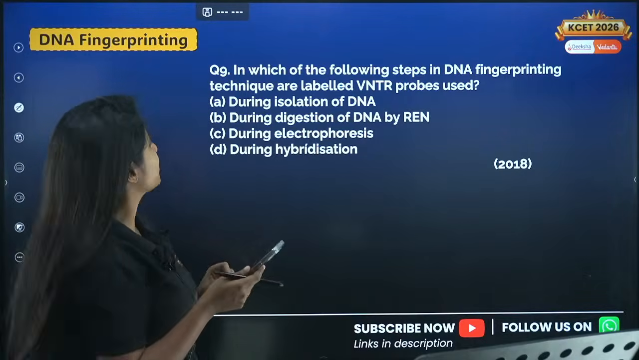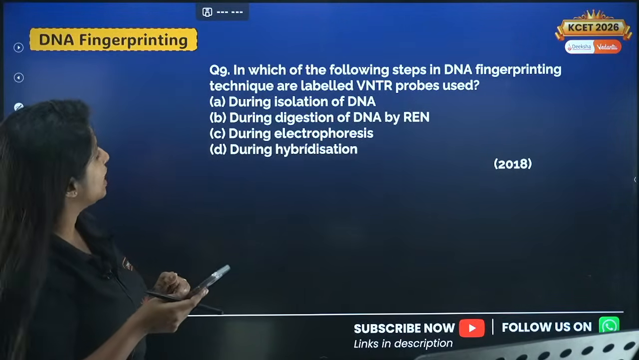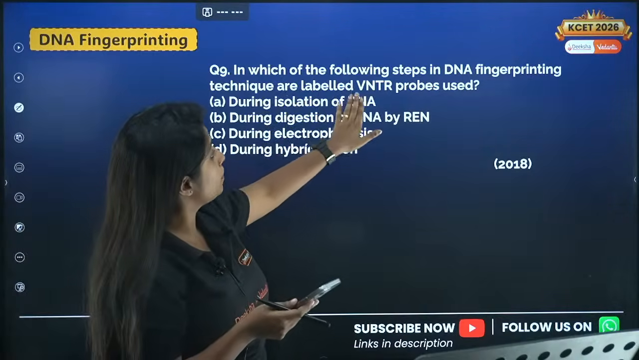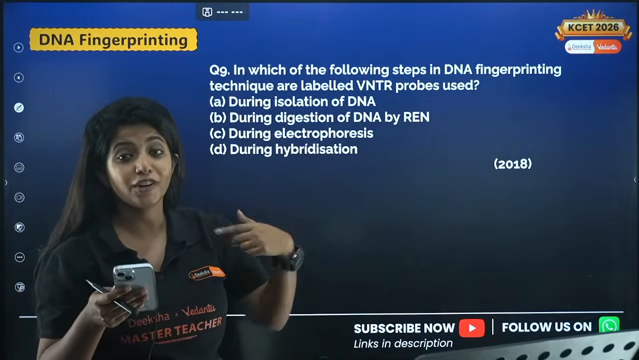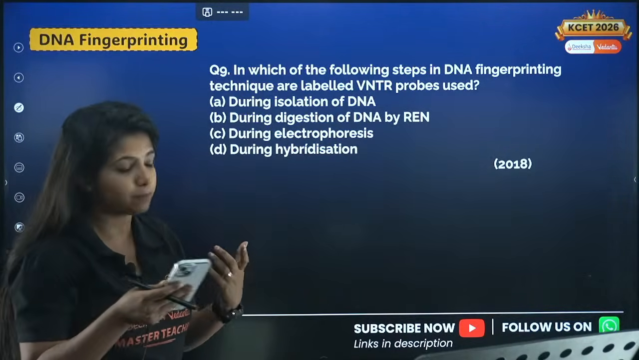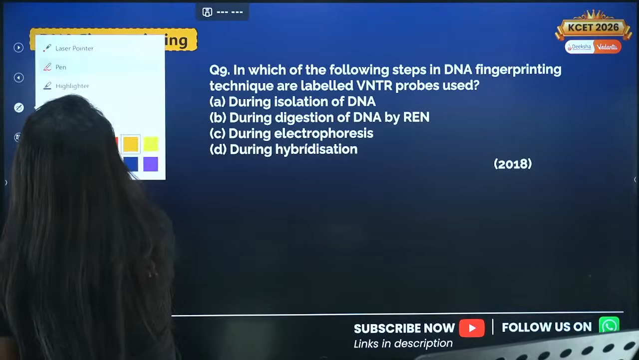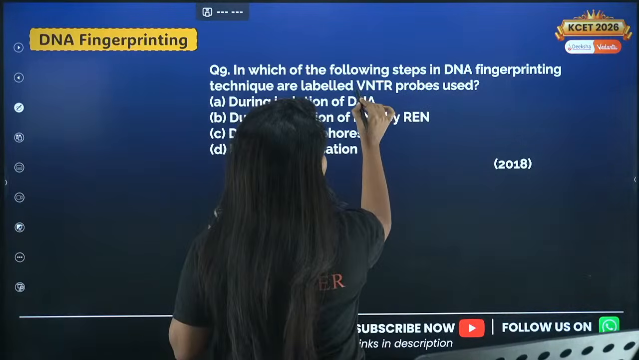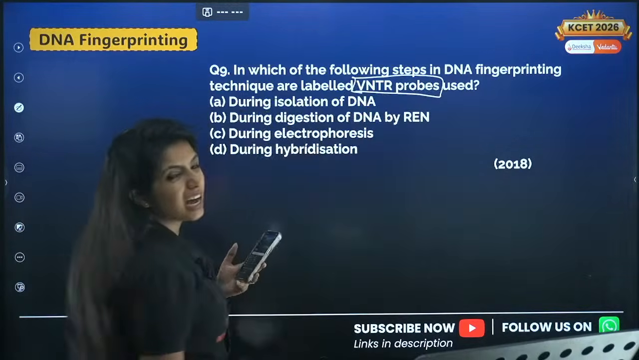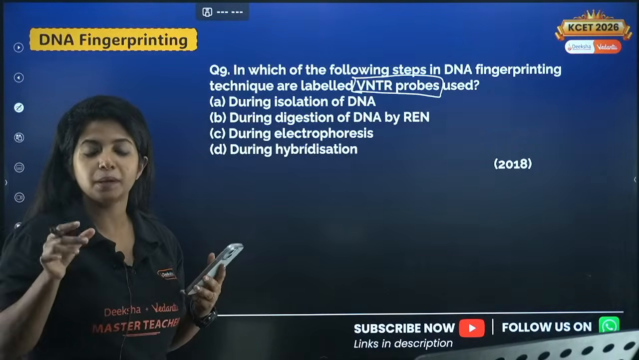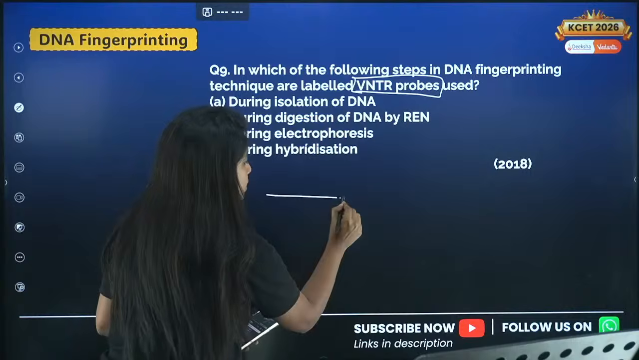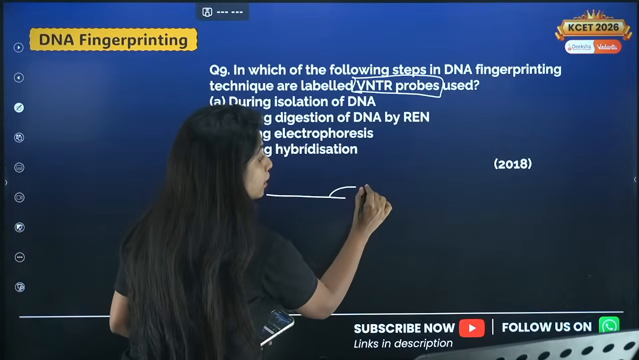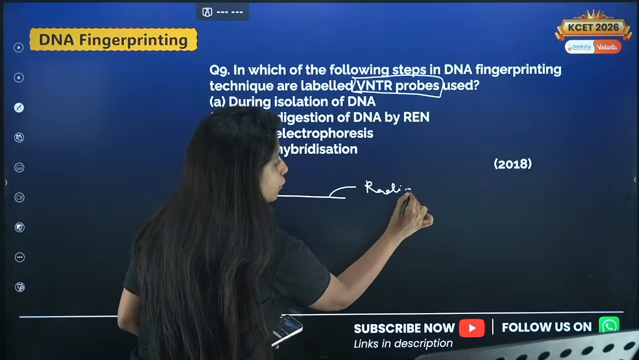Super good. Okay, so in which of the following steps in DNA fingerprinting technique are labeled VNTR probes used? This is again a question related to DNA fingerprinting, super important concepts. So they are asking you, in which step of DNA fingerprinting do you use these VNTR probes, variable number of tandem repeats probe? You can remember it like that: it's a sequence of DNA which is labeled by a radioactive compound.